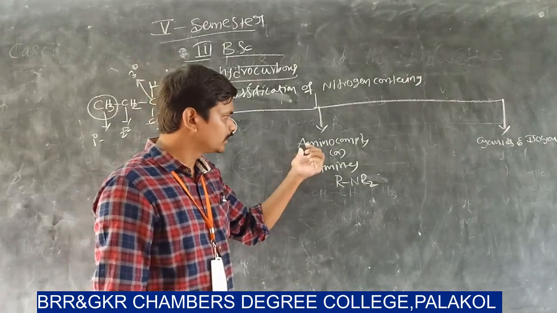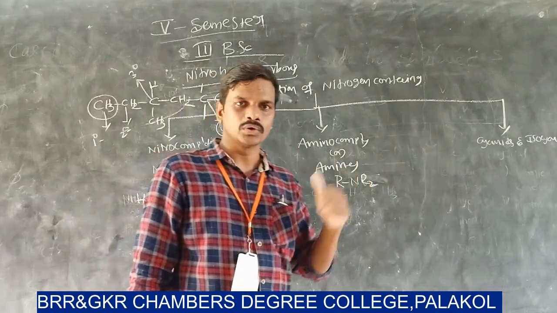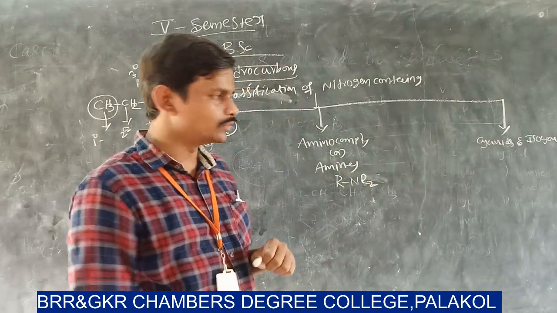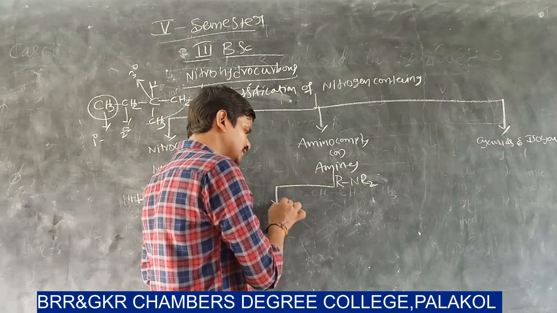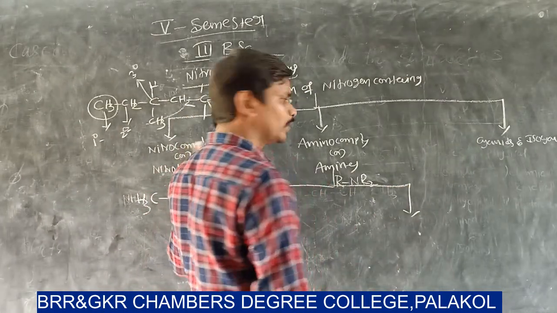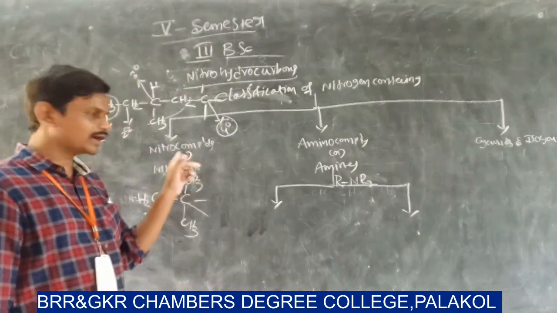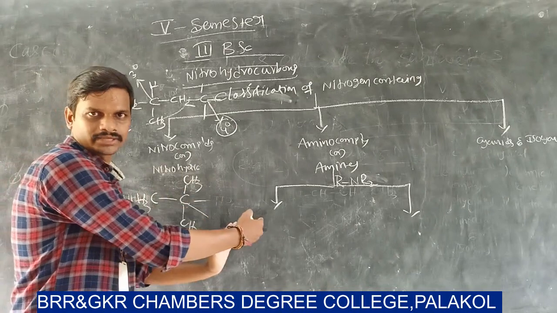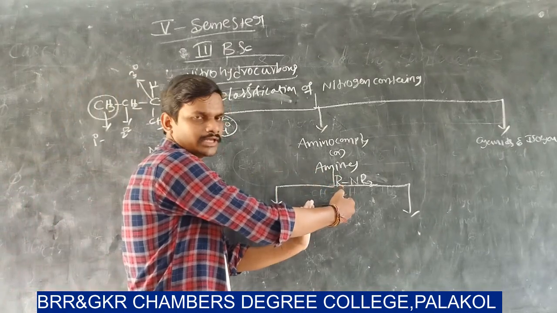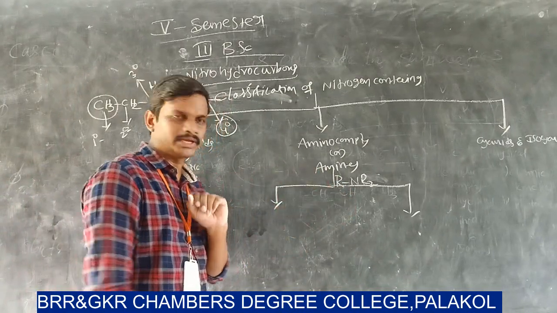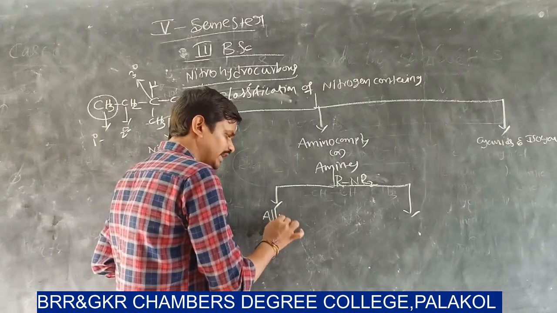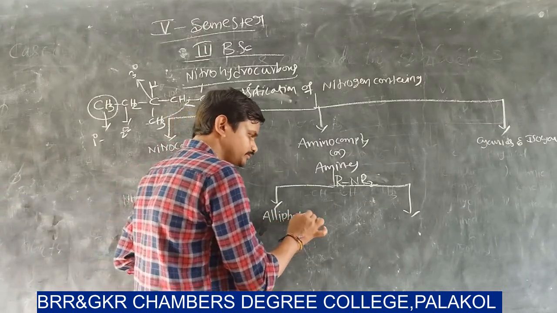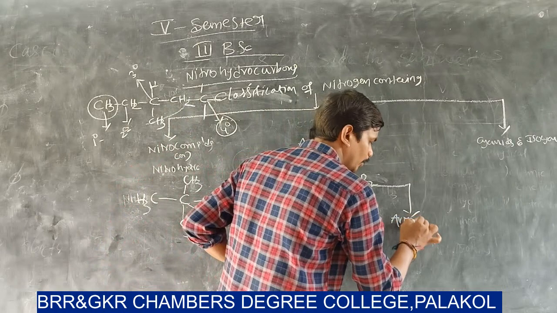Imino compounds are also classified into 2 types, like nitrohydrocarbons. Nitrohydrocarbons are classified into aliphatic and aromatic, and imino compounds are also classified into aliphatic and aromatic.